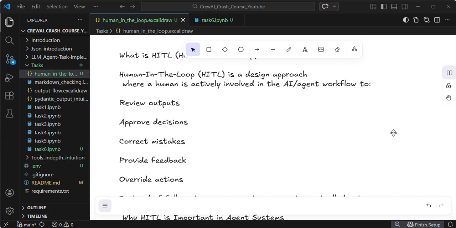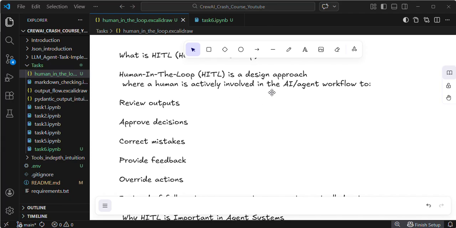Human in the loop is helping us to validate the agent response. We cannot blindly accept the agent response, right? The agent response may be vague or misinterpreted sometimes. Sometimes there may be ambiguity, or it can give wrong or irrelevant answers, or based upon our requirement, it may not be able to give the response. In that case, we need to provide some feedback. The agent will take the feedback, perform some action on it again, and then give the response. That is the core idea of using human in the loop.